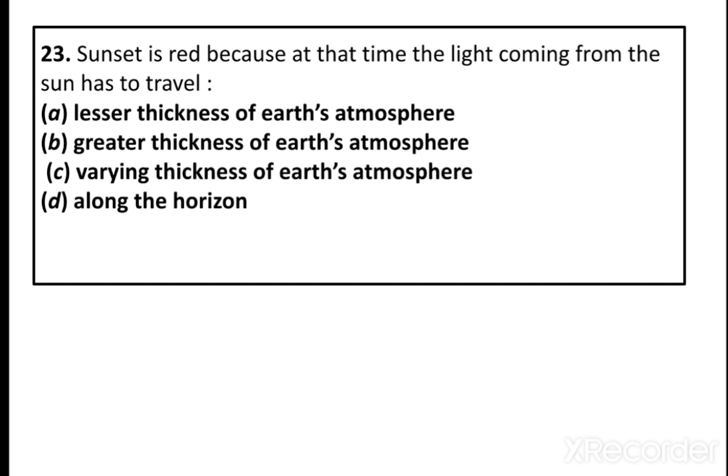The next question. Sunset is red because at that time the light coming from the sun has to travel lesser thickness of the earth atmosphere, greater thickness of the earth atmosphere, or varying thickness of earth atmosphere along the horizon.